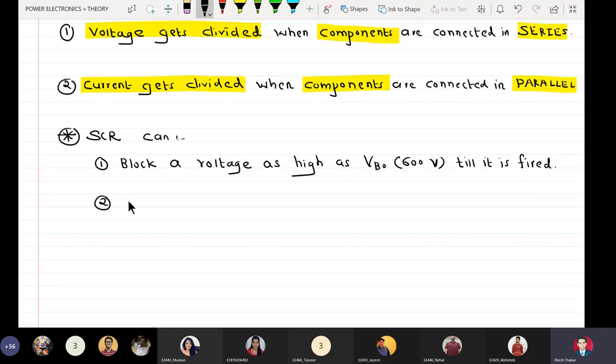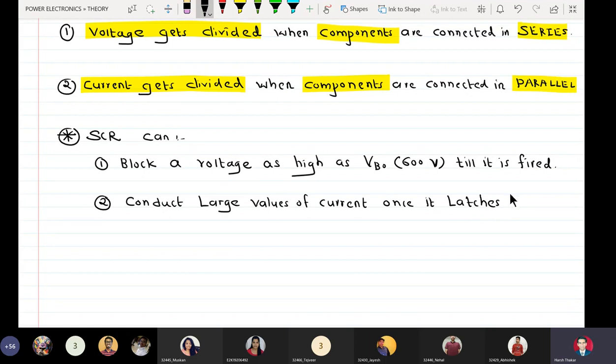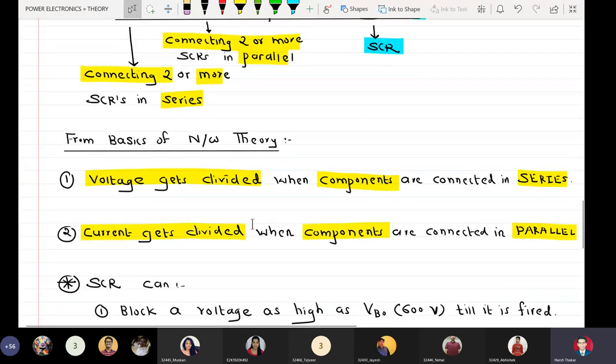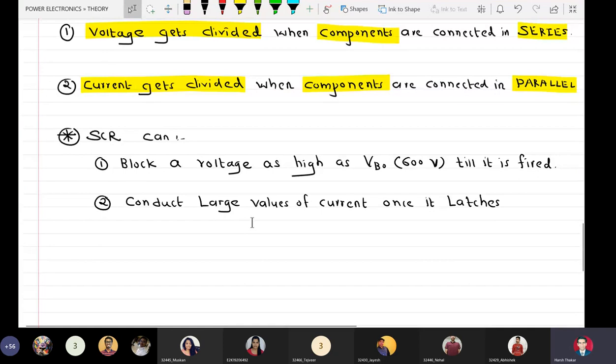At the same time, it can conduct large values of current once it latches. So we have two known facts from the basics of network theory, and two known facts from the operation of an SCR.